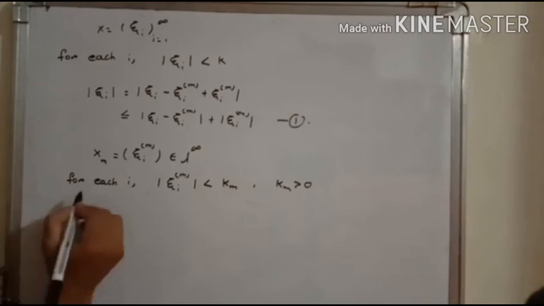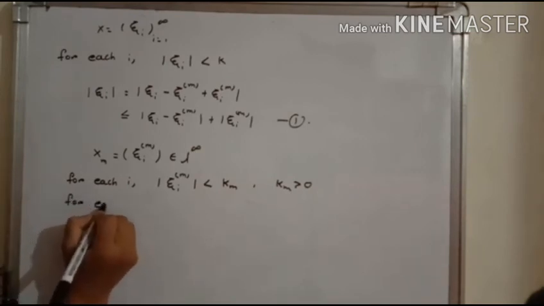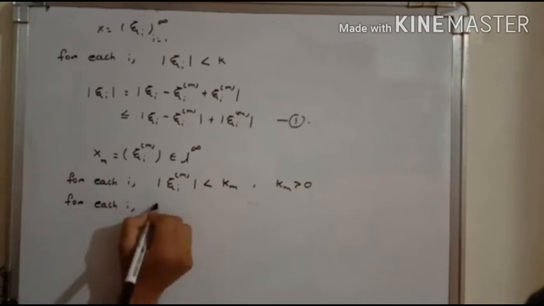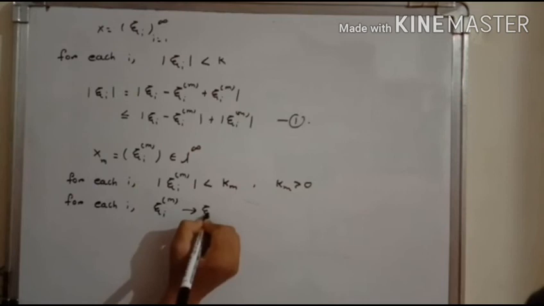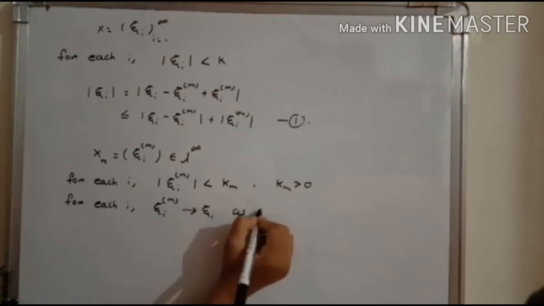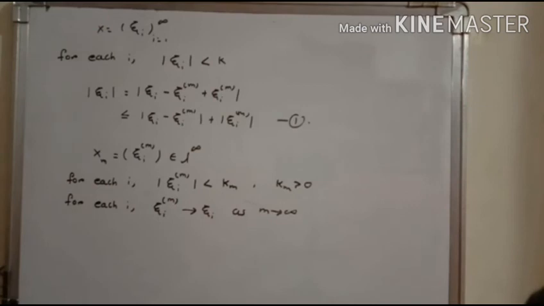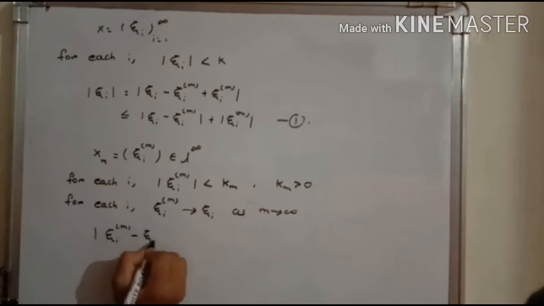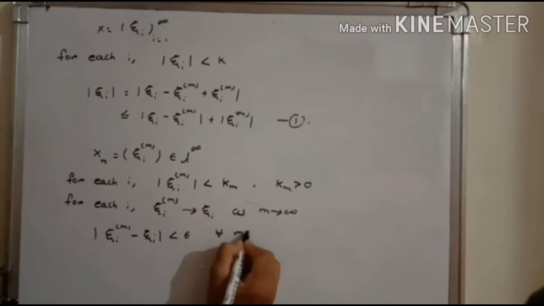Also here, as we proved, for each i, xi^i_m converges to xi^i as m goes to infinity. We write it in the form of epsilon as the modulus of xi^i_m minus xi^i is less than epsilon for all m greater than or equal to n naught.